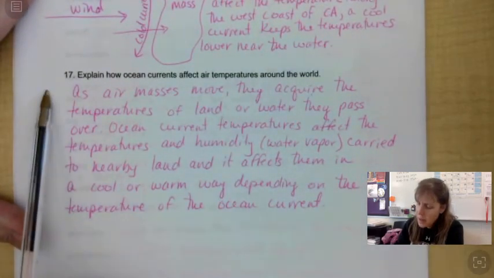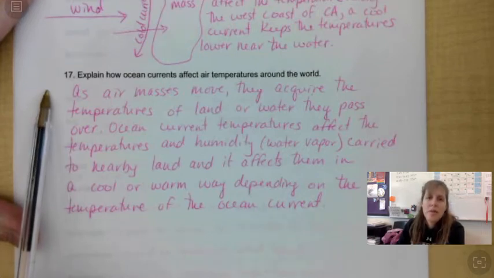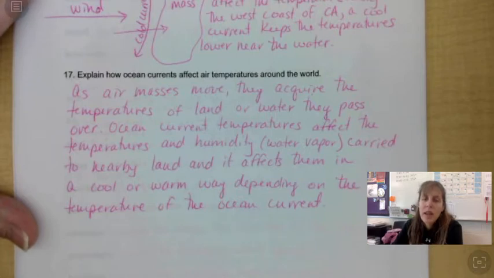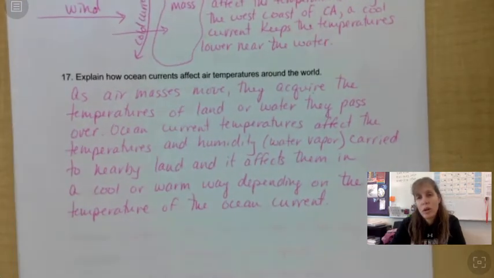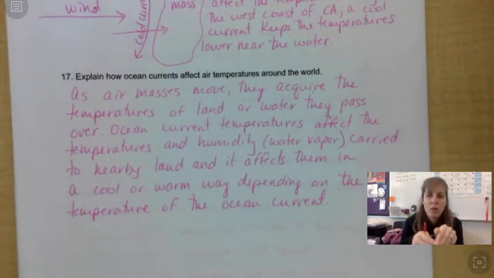Number 17, explain how ocean currents affect air temperatures around the world. As air masses move, they acquire or they gain the temperatures of the land or water that they pass over. So ocean current temperatures affect the temperatures and humidity, which is water vapor, carried to nearby land, and it affects them in a cool or warm way depending on the temperature of the ocean current. So if the ocean current is warm, then the land nearby is warm. If it's cool, then the land nearby is cool.